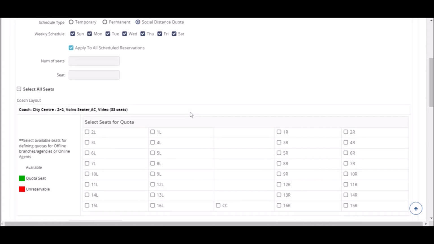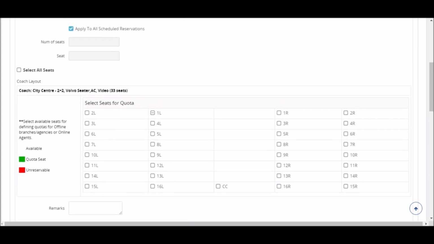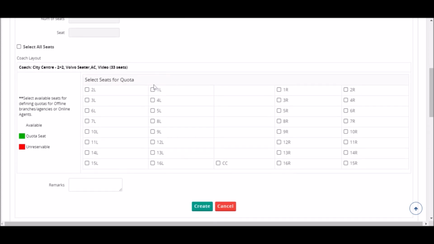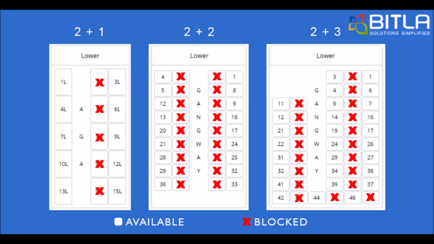In the weekly schedule, select the days on which you want social distancing to be implemented and check the box for Apply to all scheduled reservations if you want to apply the same quota settings to all the scheduled reservations on the route. Now, under coach layout, select the seats to be blocked under the quota as per government regulations and hit Create. This is how the seat layout should look like for each coach type with the current selection of seats. Now let's come to scenario 2.